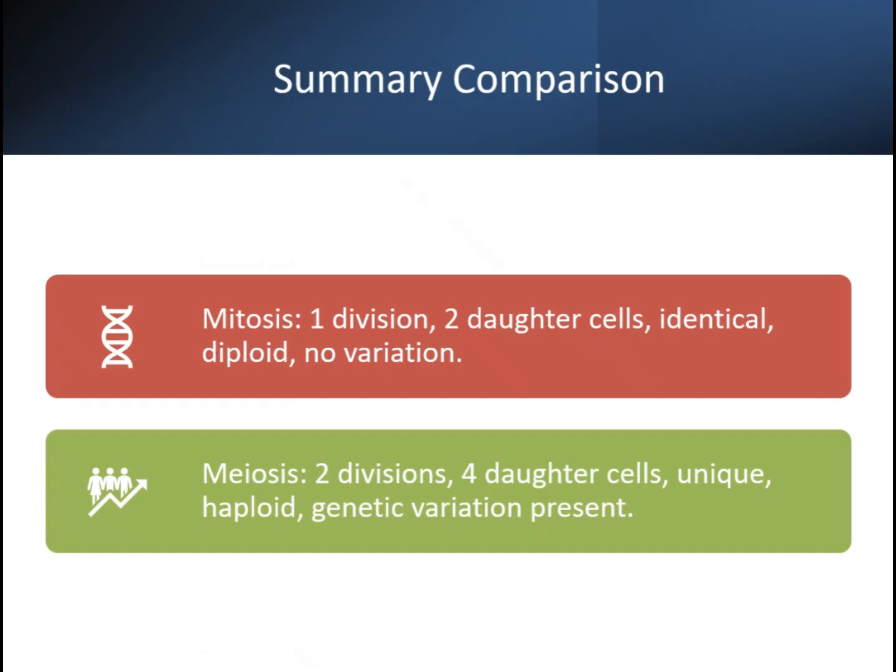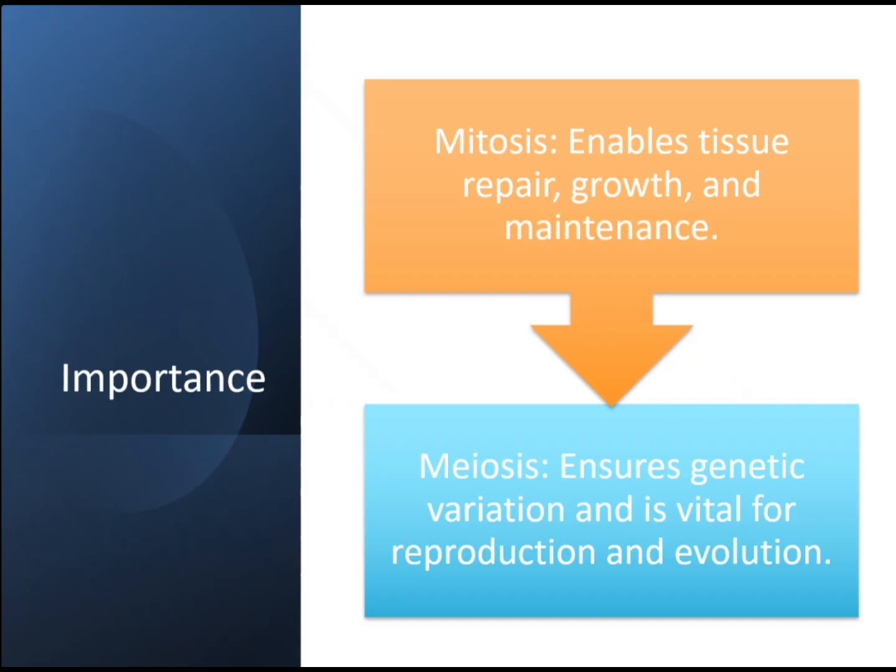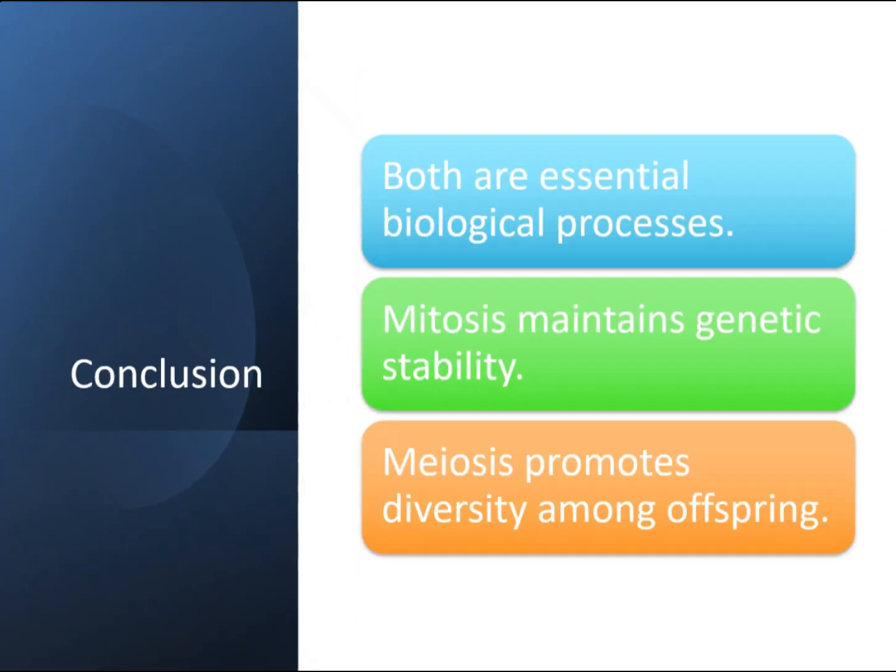Summary comparison. Mitosis: 1 division, 2 daughter cells, identical diploid, no variation. Meiosis: 2 divisions, 4 daughter cells, unique haploid, genetic variation present. Importance. Mitosis enables tissue repair, growth, and maintenance. Meiosis ensures genetic variation and is vital for reproduction and evolution.